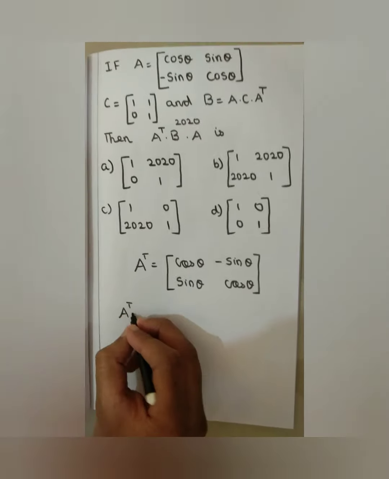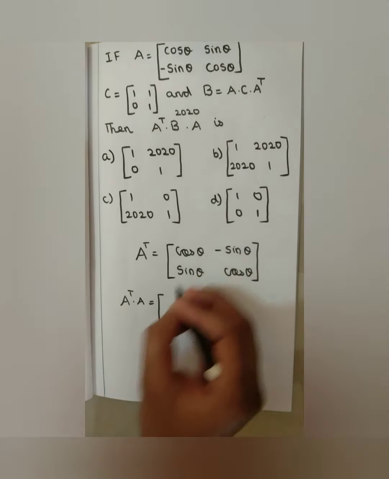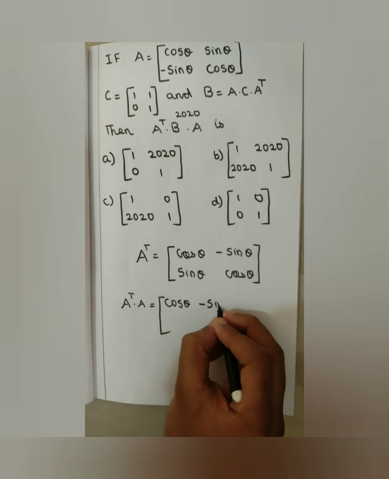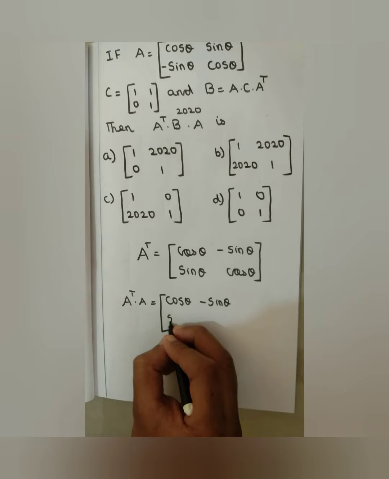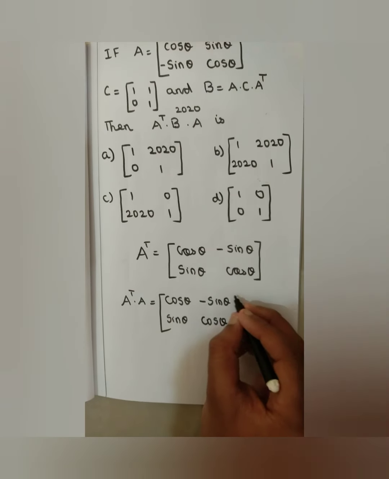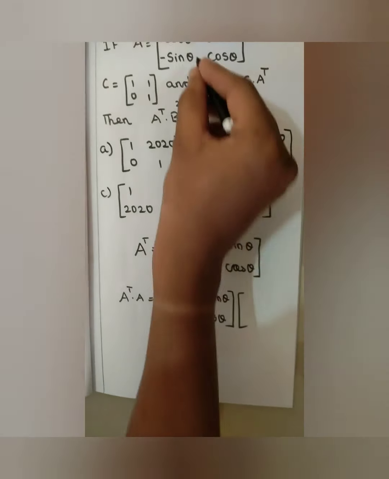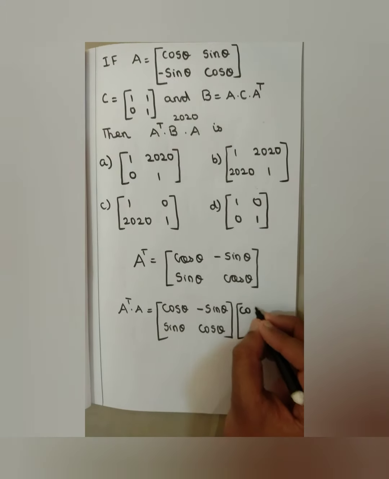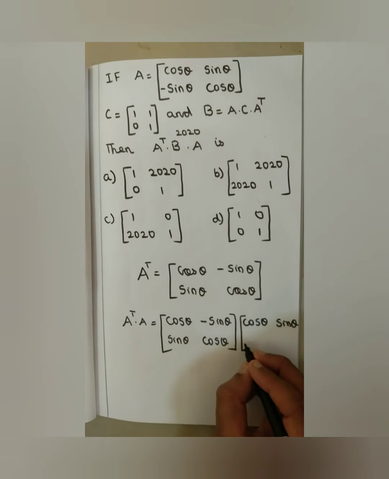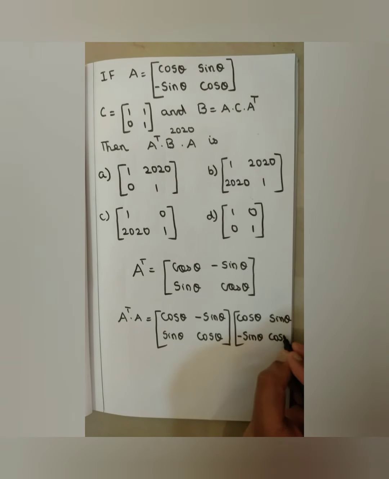Now multiply A transpose into A. My A transpose is [cos theta, minus sin theta; sin theta, cos theta], into my A. A is given in the question: [cos theta, sin theta; minus sin theta, cos theta].